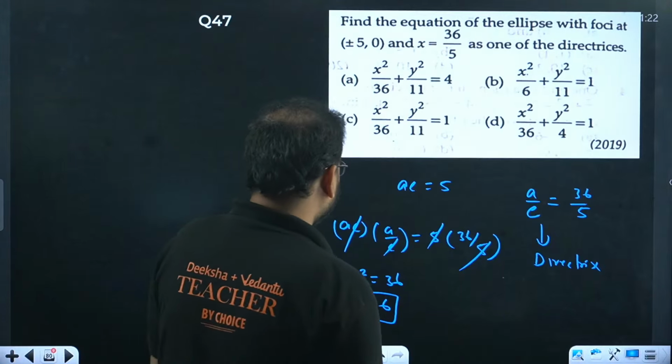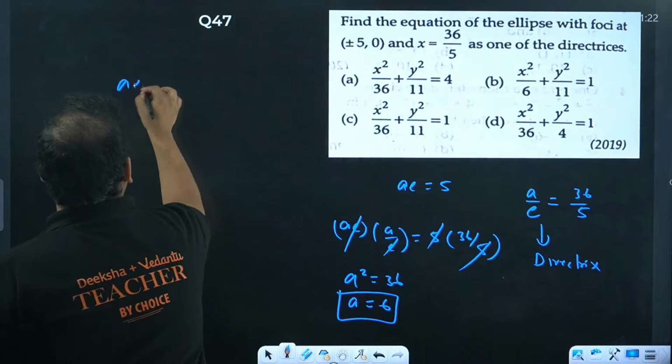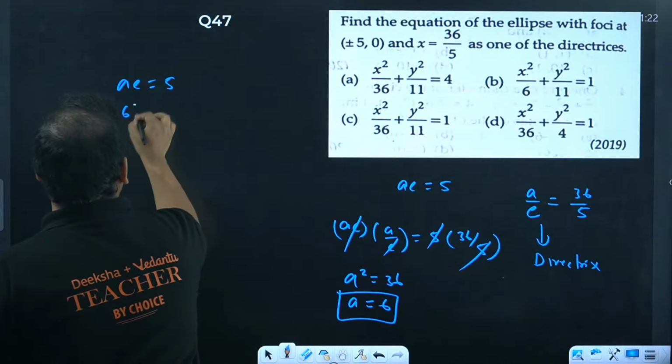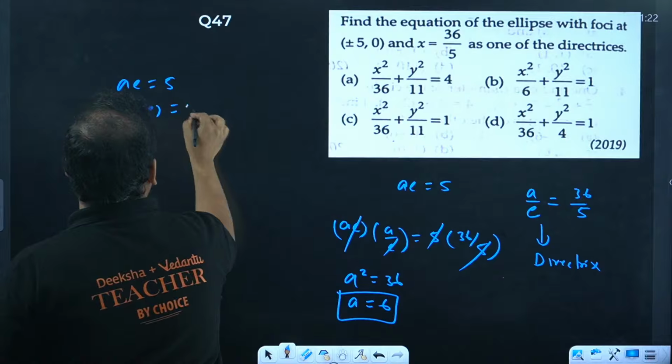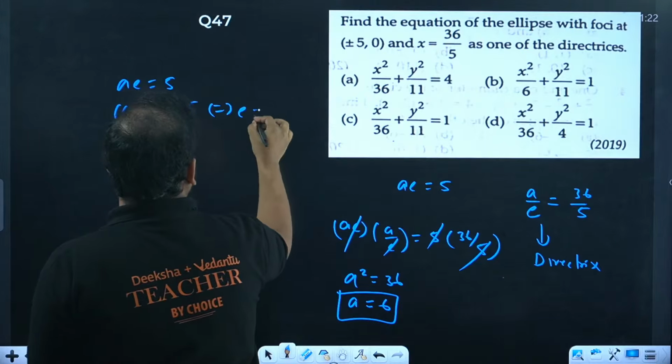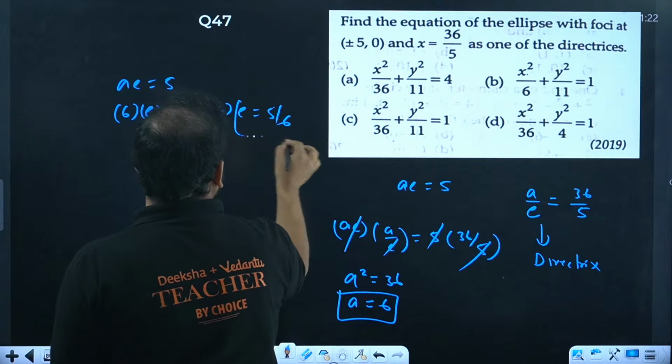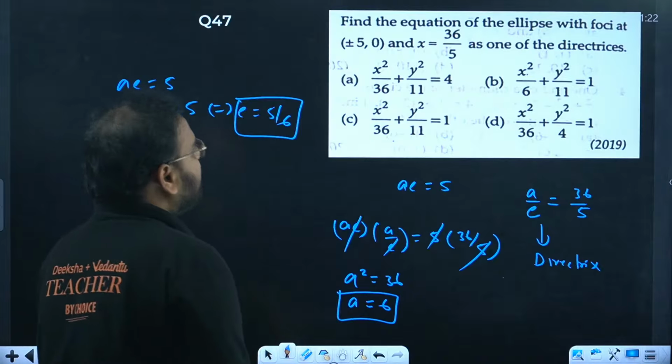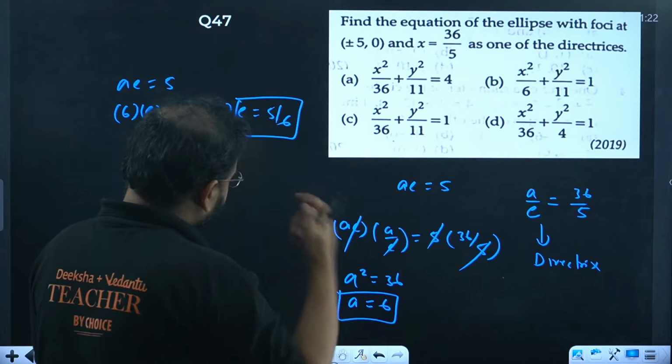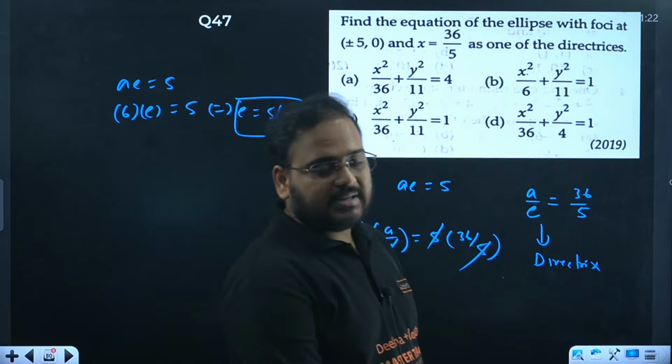And you have to find the e value also from here. Let's find the e value from here. So your a e value is 5. So 6 into e becomes 5. From here the e value is coming as 5 by 6.